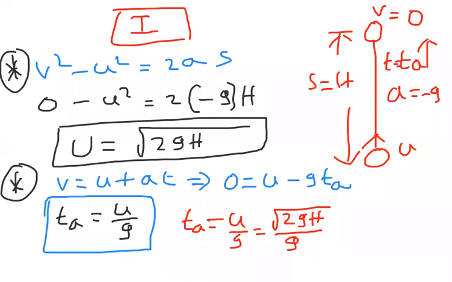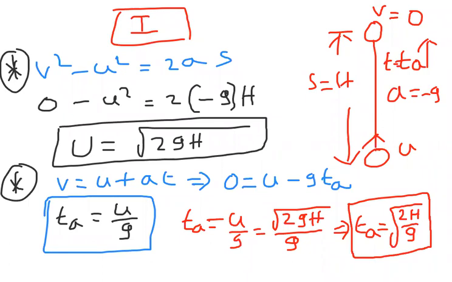From here I can derive the time of ascent formula. If you take g into the square root, it becomes g square, and I will get the expression time of ascent is equal to root over 2h by g. So these are the expressions. Remember equation 1, this is equation number 2, and this is equation number 3. Three equations you remember. After this, let us go to the second part.